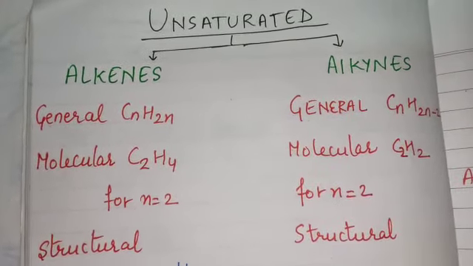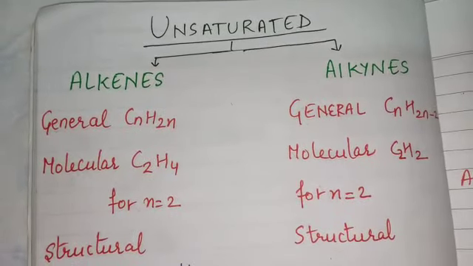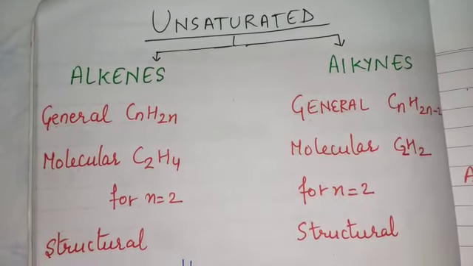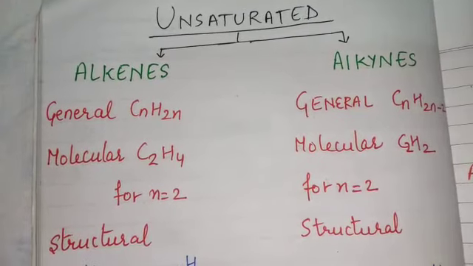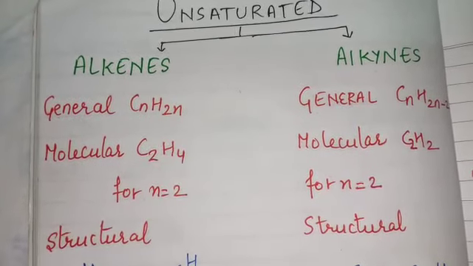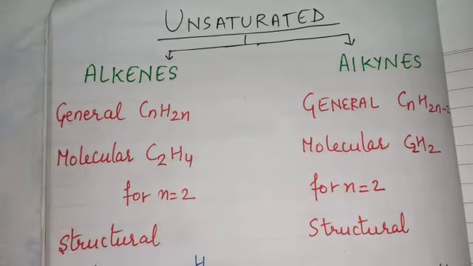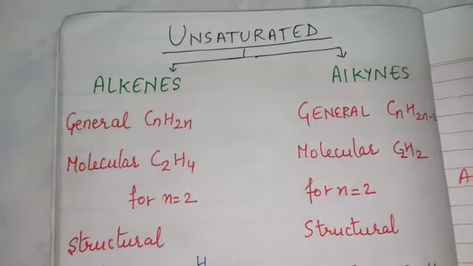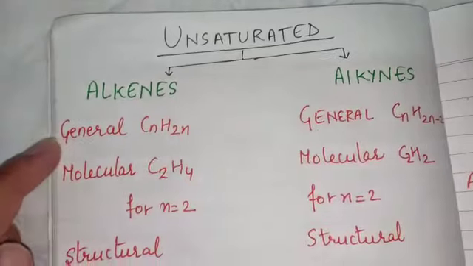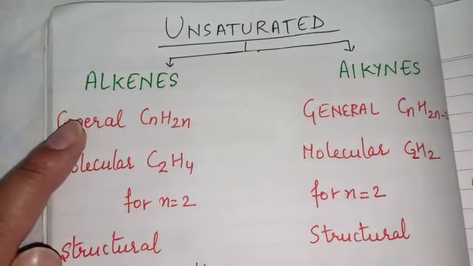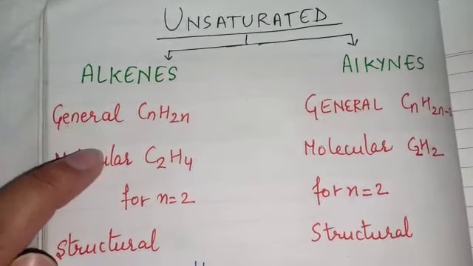In my previous video I have given an introduction of carbon and its compounds and saturated hydrocarbons. Now our today's topic is bonding in carbon and why carbon is a versatile element. So here unsaturated hydrocarbon is classified into two categories, that is alkenes and alkynes.